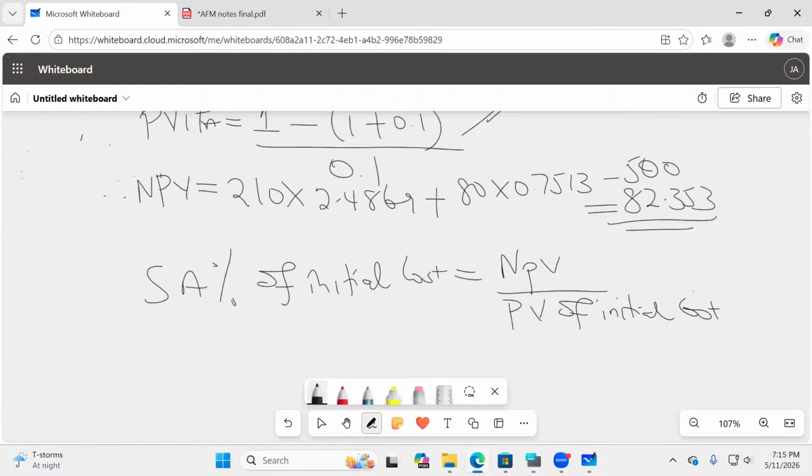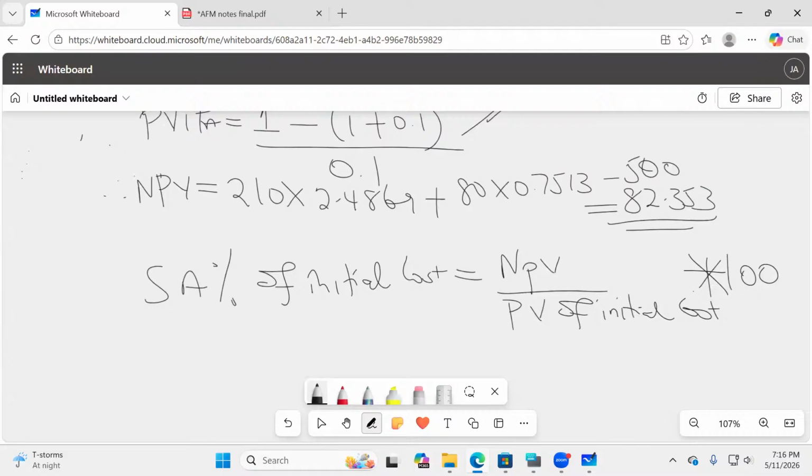So you take the net present value divided by present value of the initial cost. And then, of course, whatever you get shall be multiplied by 100.